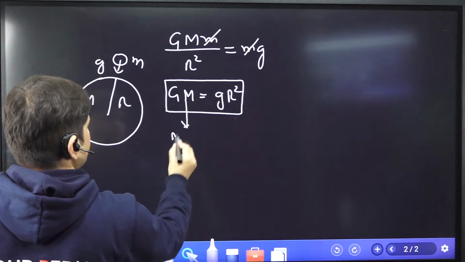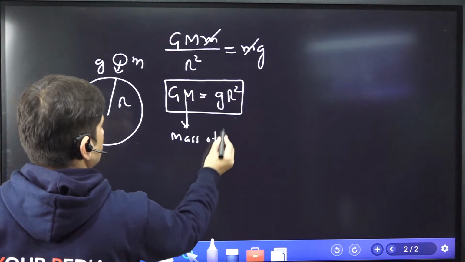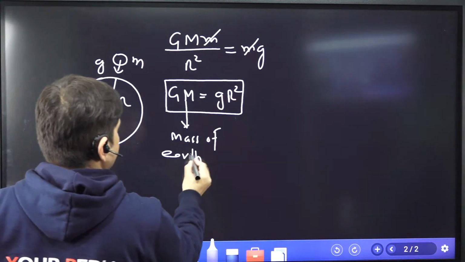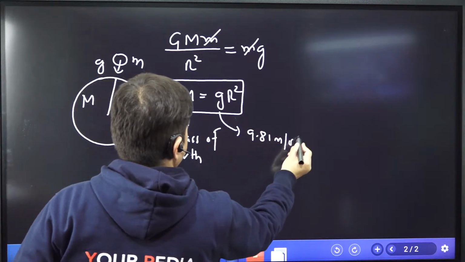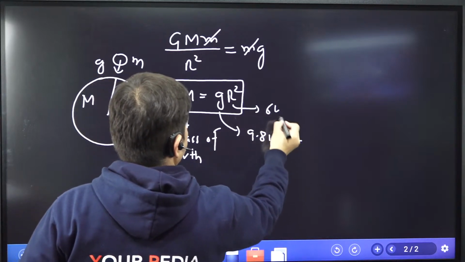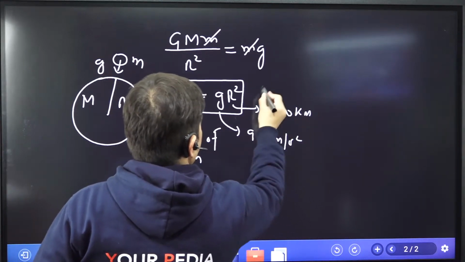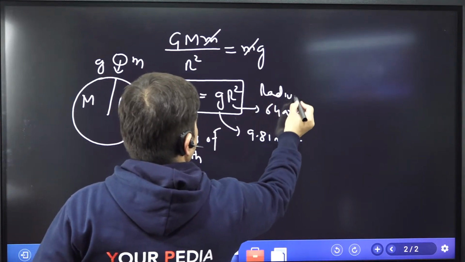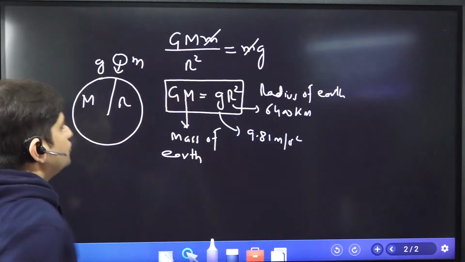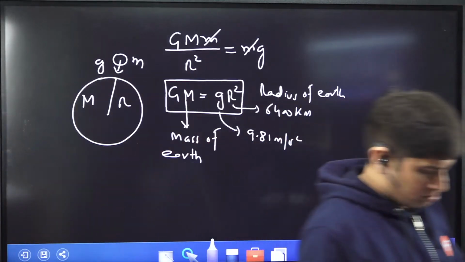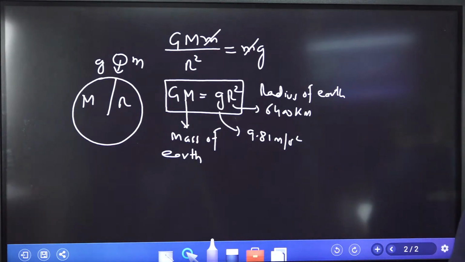This is the mass of earth, we know the mass of earth also, and this is acceleration due to gravity, 9.81 meter per second square. This is the radius of earth, 6400 kilometer is the radius of earth. So remember, this is an important formula which will be used in this particular chapter in many places, right? This is how we are to calculate it. Okay, how can we calculate?